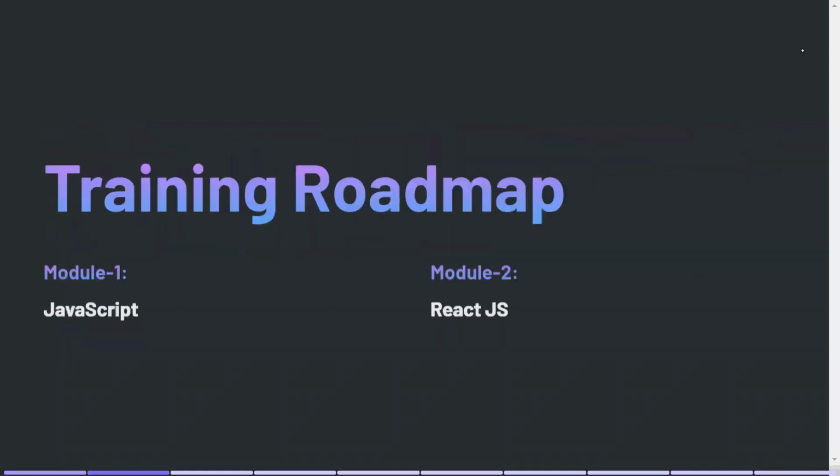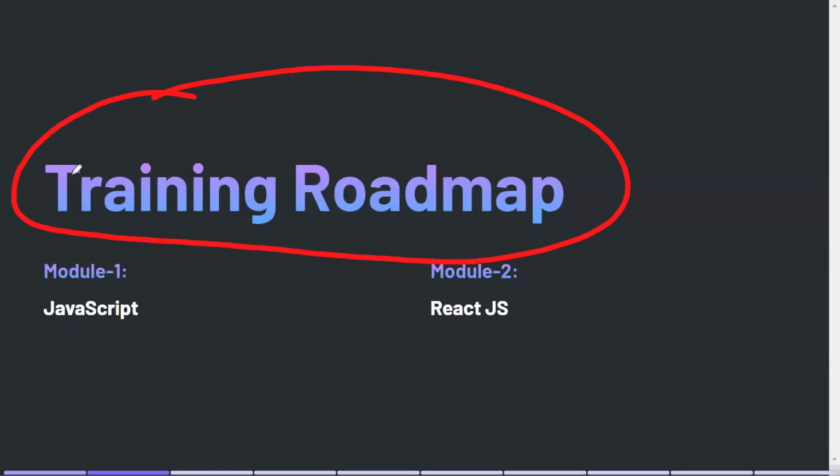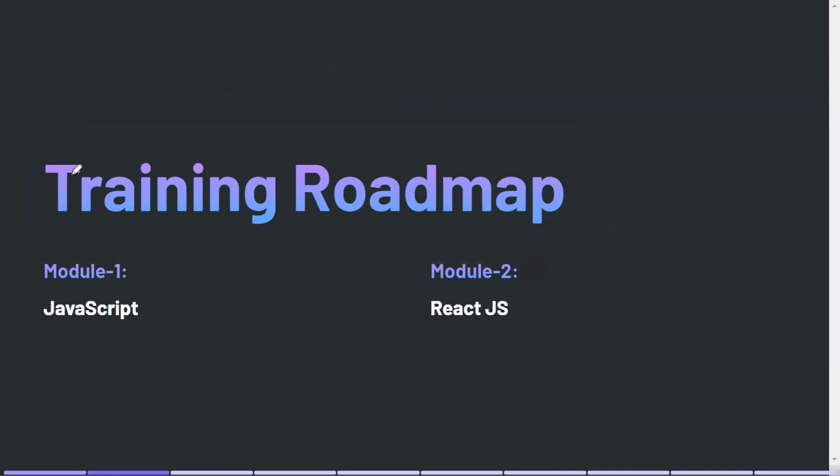So this is the roadmap. What is our training roadmap? In this training roadmap we have two modules, module 1 and module 2. Module 1 is based on JavaScript. If you are a beginner, if you don't know anything about JavaScript, then you can start with this course. I will teach you each and everything about JavaScript. We will finish JavaScript first, then we'll move to React.js, which is the second module. So what topics are we going to cover in JavaScript? Let's see.